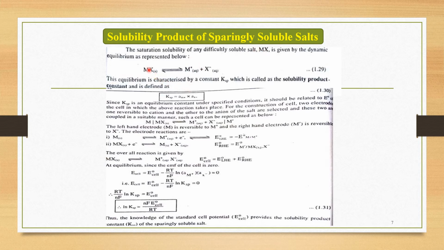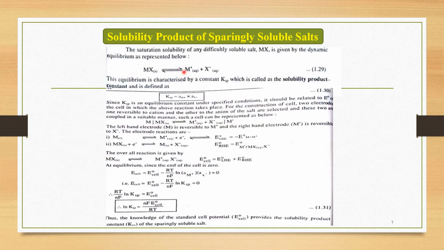Consider a sparingly soluble salt MX in a solid state. If we consider its ionization, it gives M+ in aqueous state plus X- in aqueous state. So this is an equilibrium between the sparingly soluble salt and its ions.